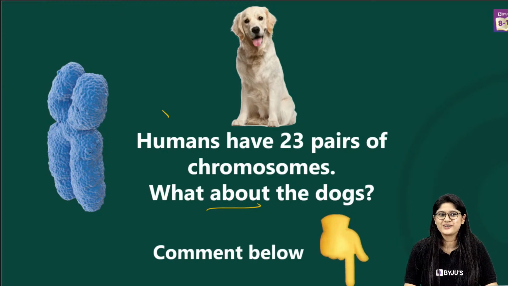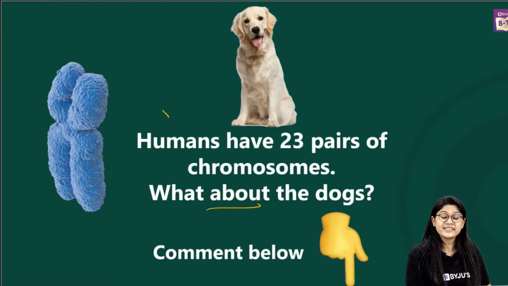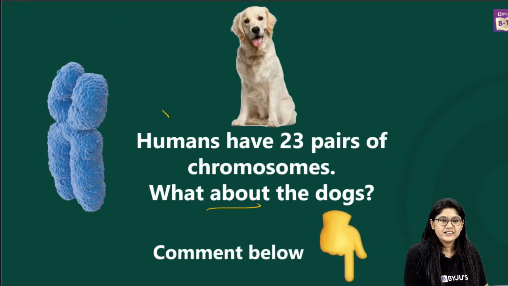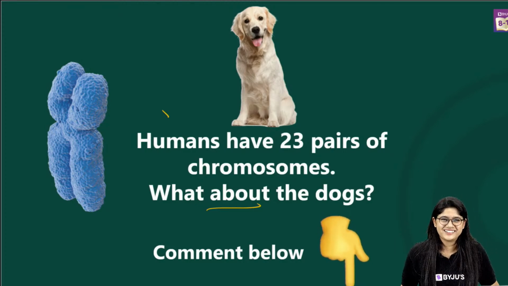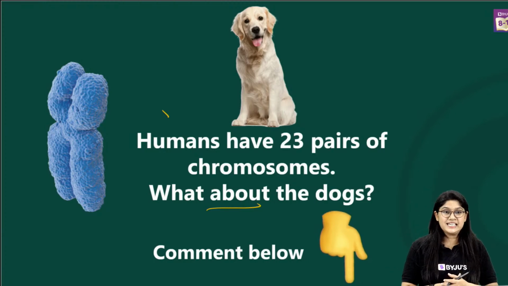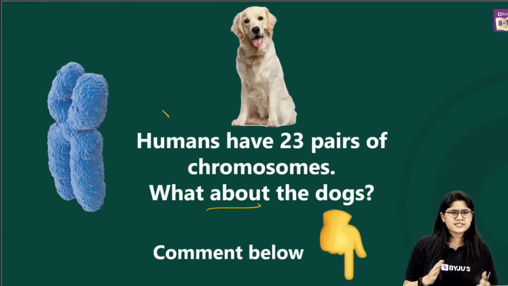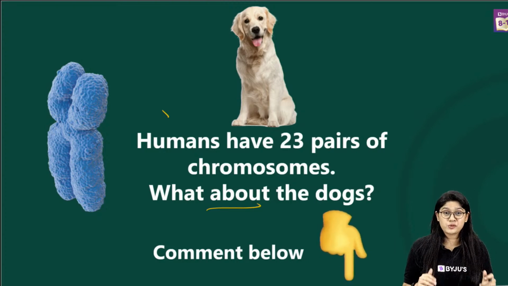It's really very interesting. We are about to enter the amazing chapter of genetics. Syngamy is related to fertilization. I've given you a hint, a very interesting thing. You can find the answer. How many chromosomes do dogs have? I can see the answers. We have Bhagya Singh, 48, and Kashif, 78 chromosomes.